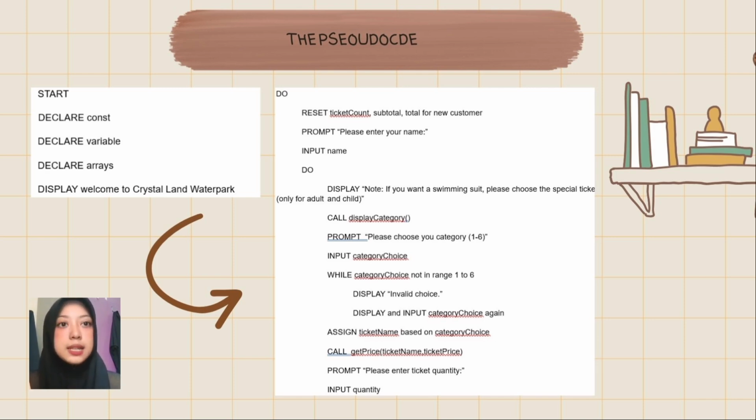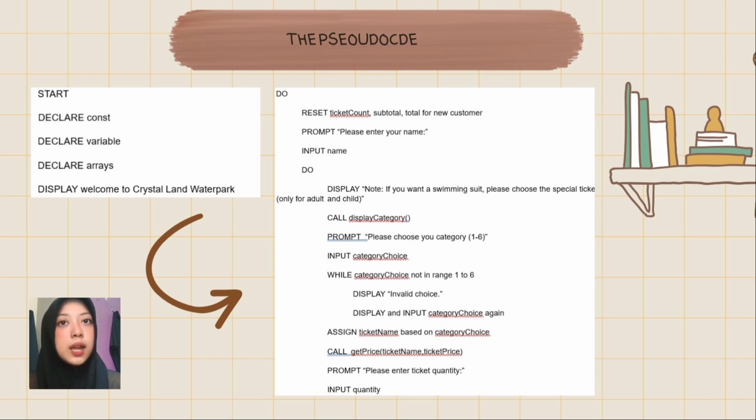First, the program begins by declaring constants, variables, and arrays that are needed for calculation and storing orders. Next, it displays a welcome message that says "Welcome to Crystal Line Waterpark." The program enters a do-while loop to handle multiple customers. For each new customer, ticket counters, subtotal, and totals are reset to ensure fresh calculations. The system asks for the customer's name.